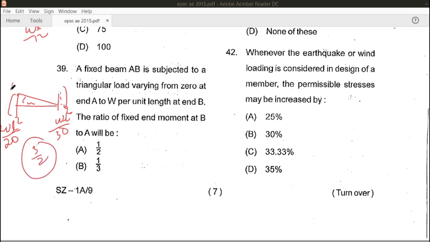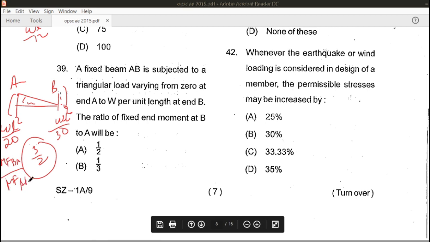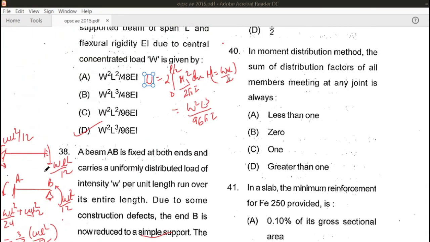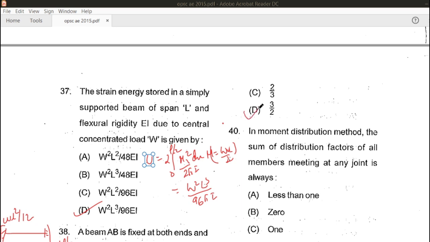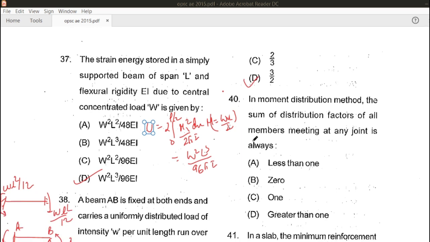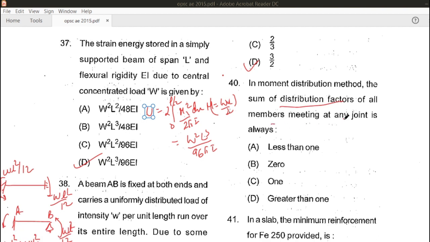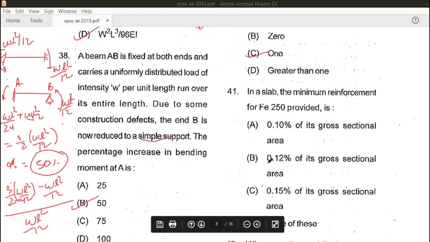This is point A, this is point B. So MFBA upon MFAB will come as 3 by 2. Hence, the correct answer will be 3 by 2. That is, D is the right answer for this question. Now the 40th question: in moment distribution, the sum of distribution factors of members meeting at any joint is always equal to 1. Hence C is the right answer for this question.